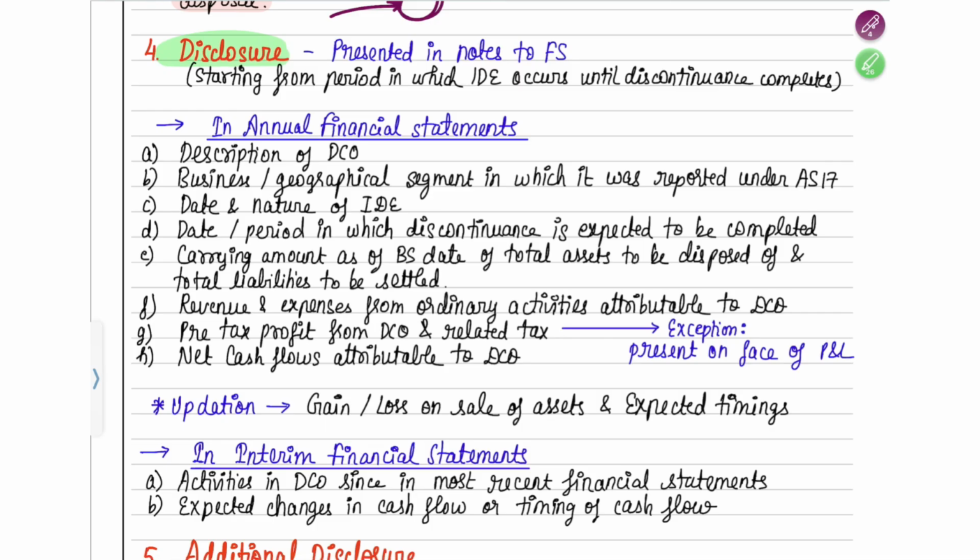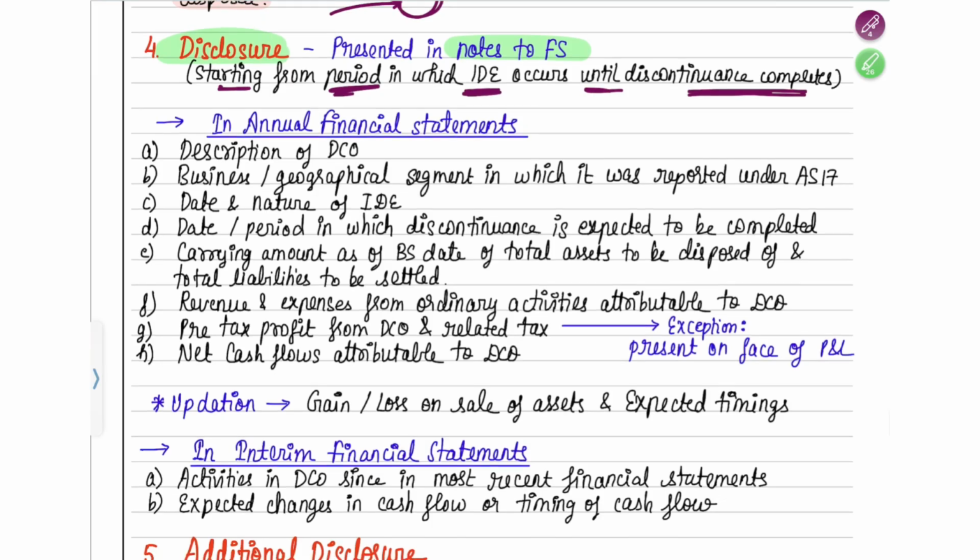Disclosure means you are going to present a few facts, or segregate and show some information in your financial statement. From when do you have to start doing it? You start from the period in which the initial disclosure event happens, or the trigger point occurs, until the particular component has been discontinued or the discontinuance gets completed. This will be the period for which you will disclose it.